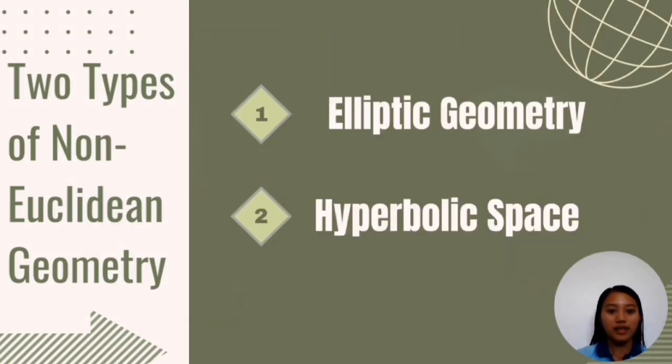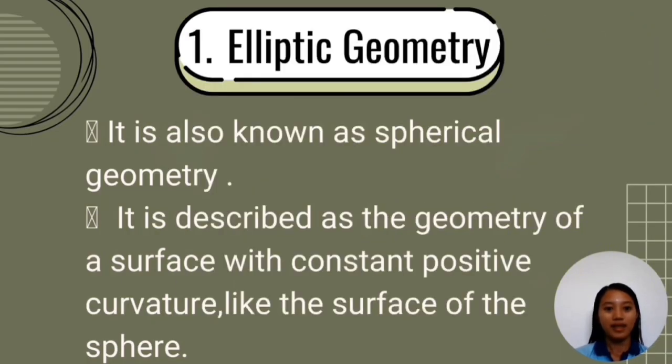Under non-Euclidean geometry, there are two types. First, the elliptic geometry, and second, the hyperbolic geometry. Let's proceed first to the elliptic geometry, also known as spherical geometry.